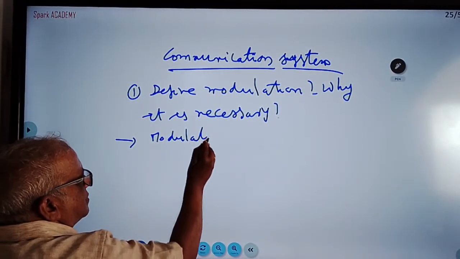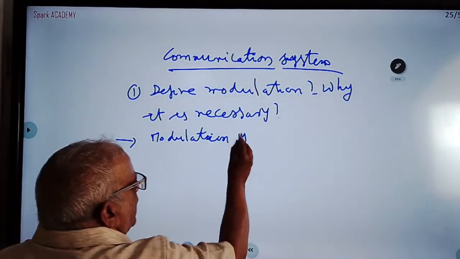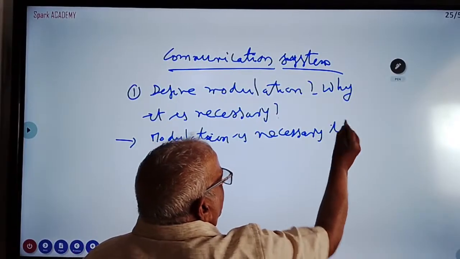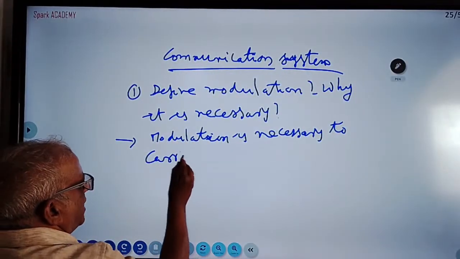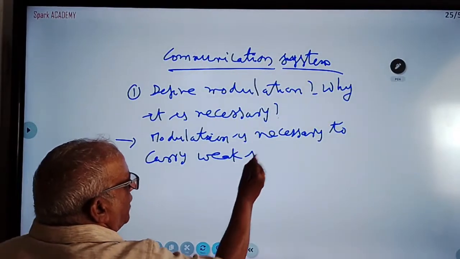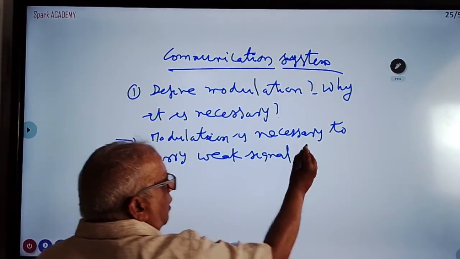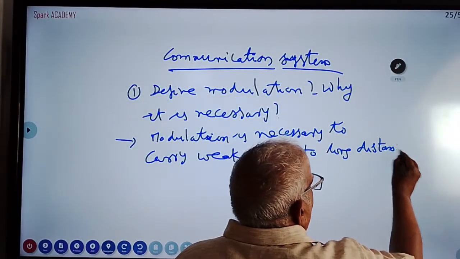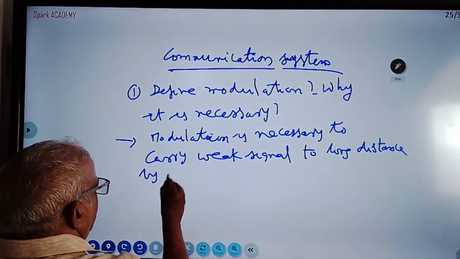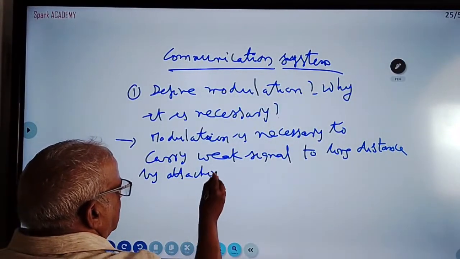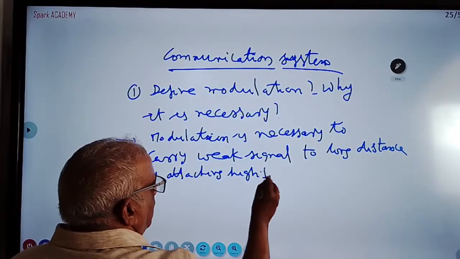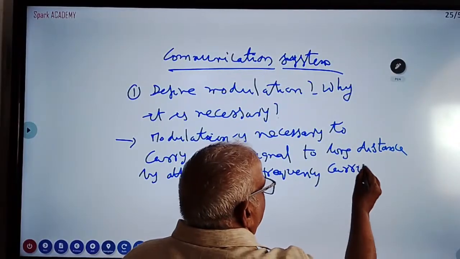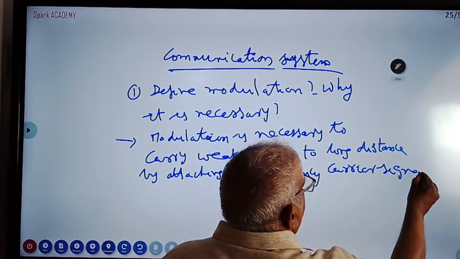Modulation is necessary to carry weak signals to long distance by attaching a high frequency carrier signal to it, otherwise it cannot travel.